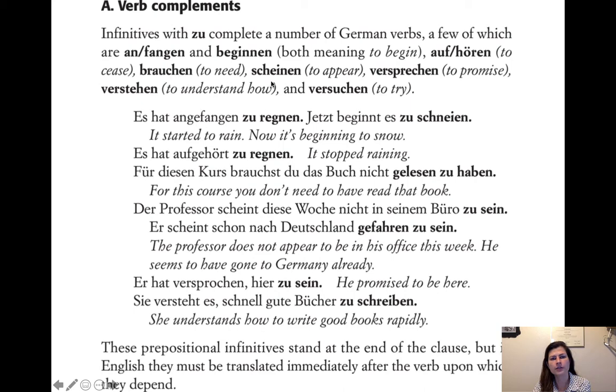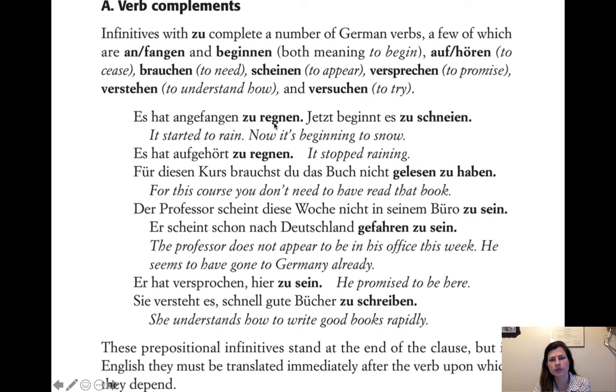Brauchen, to need, yeah, so I need to do this. And then scheinen, to appear, versprechen, we had already. Verstehen, yeah, I understand, and then you can add a bunch of stuff to that one as well, and versuchen, to try. So, es hat angefangen zu regnen, it started to rain. So, you just do whatever you want to say. Es hat angefangen, it started, and then when you want to start your infinitive phrase, you just do the zu